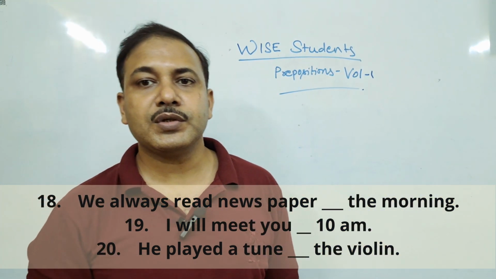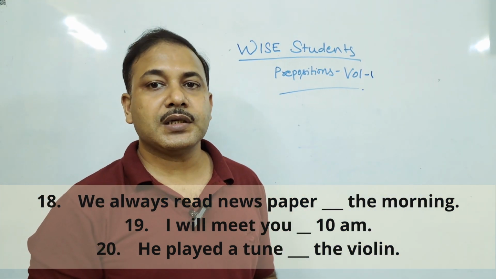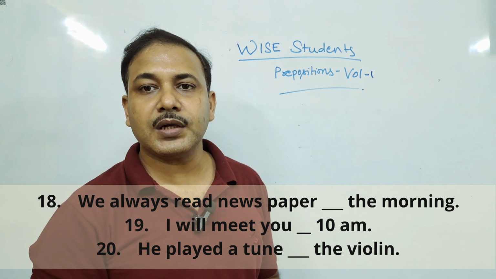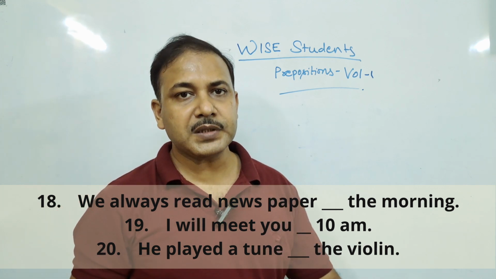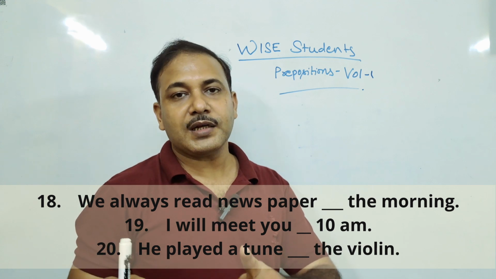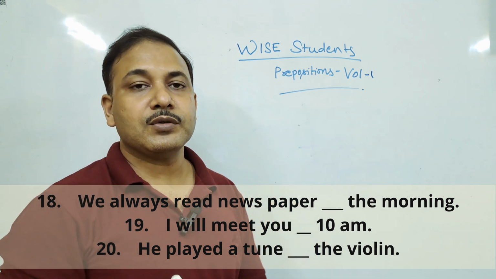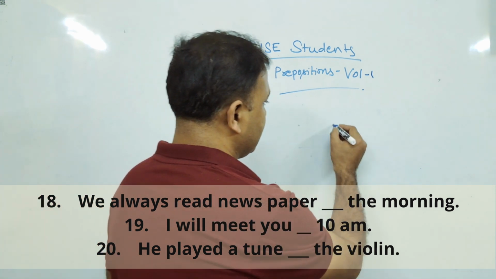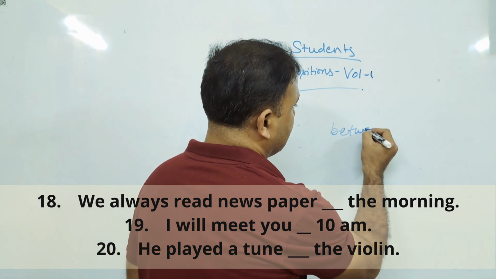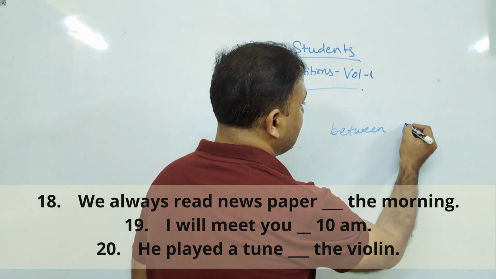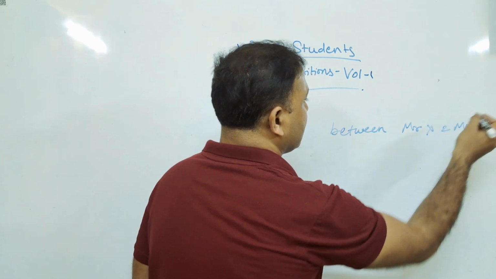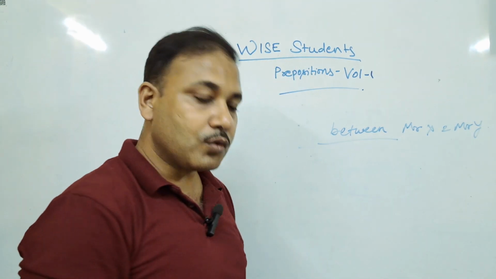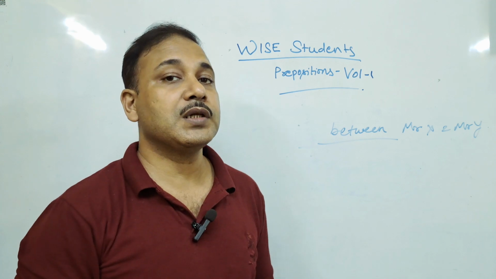The next question, number 22. There is some misunderstanding dash Mr. Lal and Mr. Roy. Two persons are involved. So we know that when two persons are involved, we use the preposition between. Between Mr. X and Mr. Y. If there are more than two persons, then we will use the preposition among.